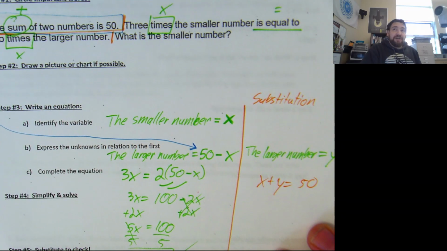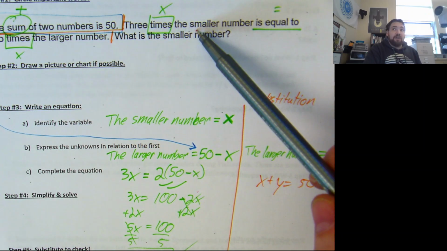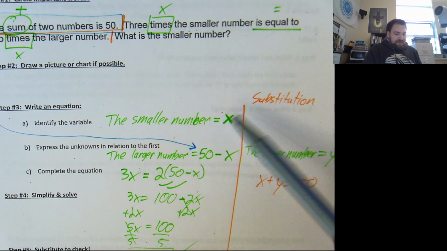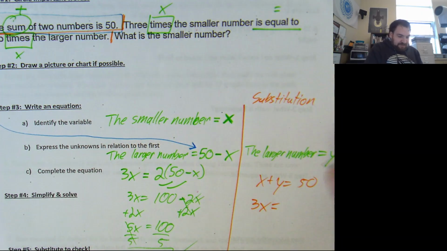The second equation comes from the next sentence. 3 times the smaller. Well, you guys said the smaller was going to be x. So 3 times the smaller is equal to 2 times the larger. Now you said this time, you said the larger was y.